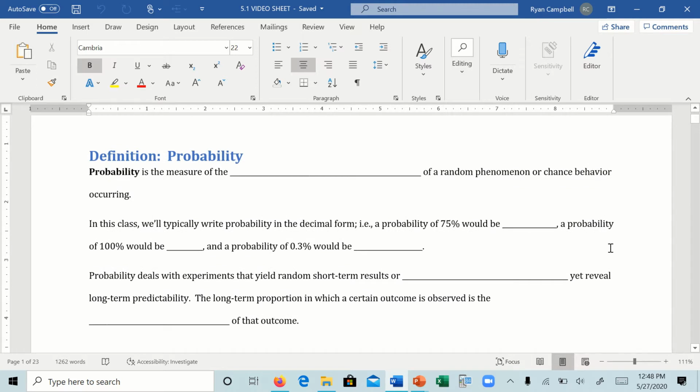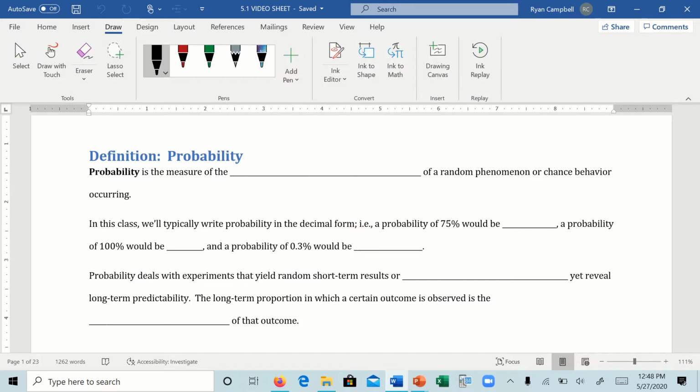All right, basic probability. Probability, we say, is the measure of the likelihood of a random phenomenon or chance behavior occurring.